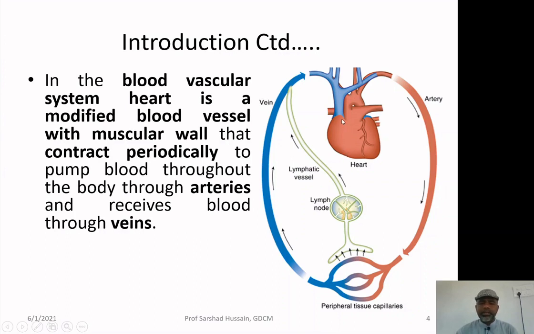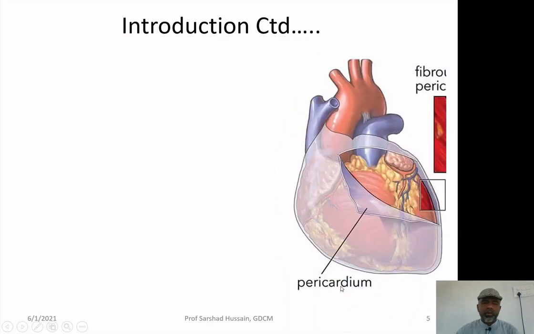And this heart supplies the blood through the arteries to the peripheral tissues, that means to the tissues or the organs of the different body parts, and then collects the blood from them and then sends the blood back into the heart for pumping it again. So,